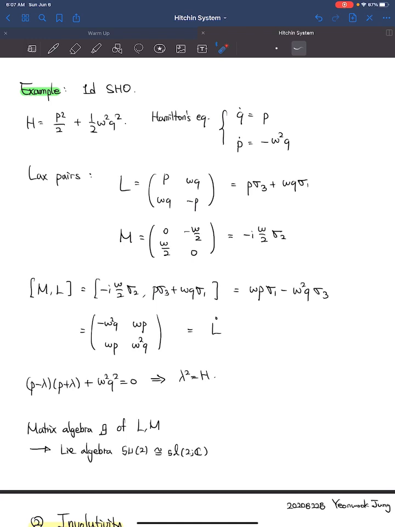This reflects a more general structure, that Lax pairs satisfy the matrix algebra of some Lie group G. In this case, we have the Lie algebra SU(2), which is isomorphic to SL(2,C).